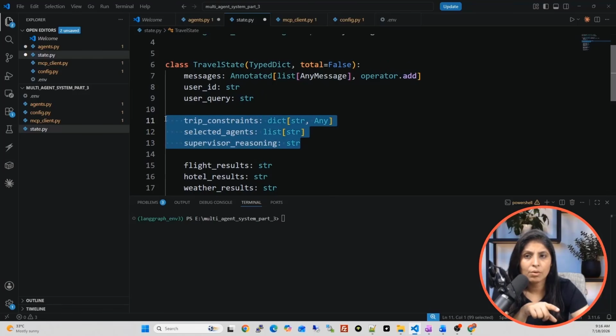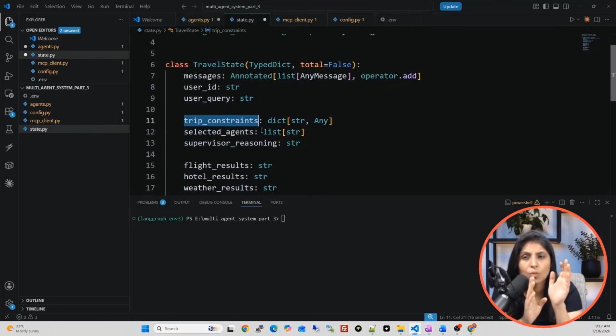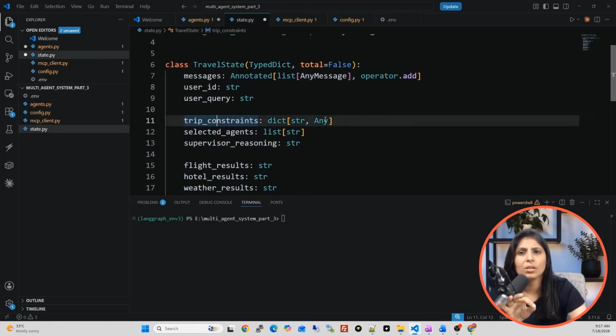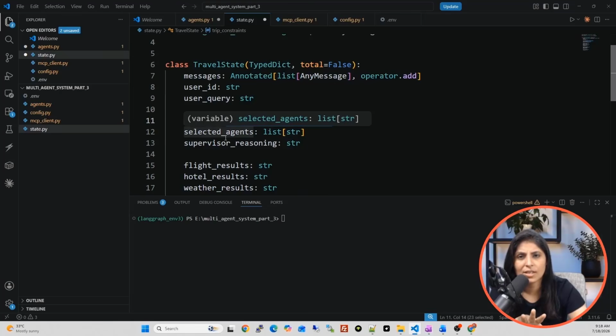These keys are new, and in our last two videos, part 1 and part 2, we haven't used these keys. Now let me explain what these keys are. What kind of data will this trip constraint key store? It will store a dictionary. If the user asks to plan a trip to Dubai, one of the trip constraints will be destination, where destination is the key and the value is Dubai. We will discuss this part in detail when I explain the coding part of the supervisor agent. Now I'm just giving you a brief idea of what these keys store.